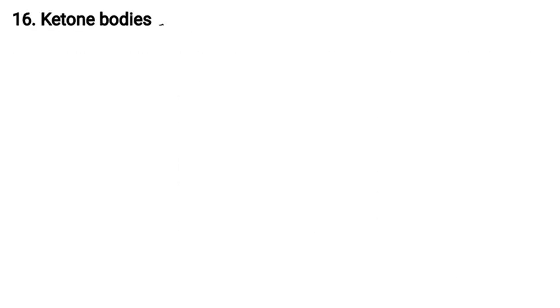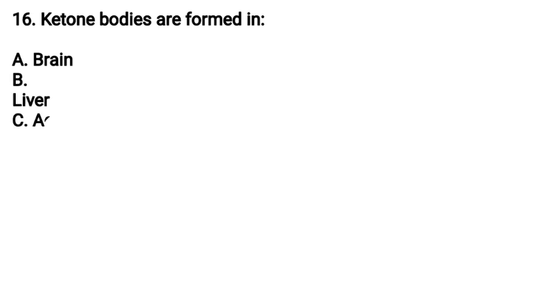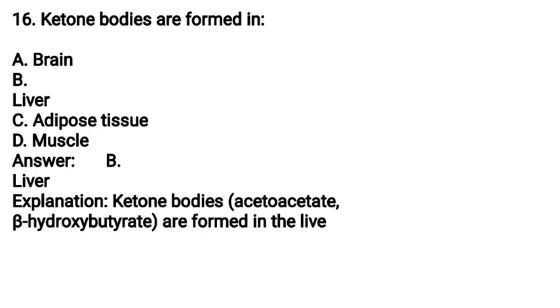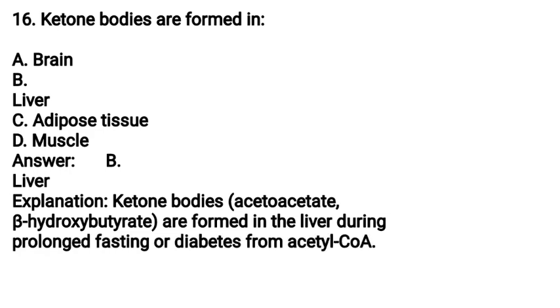(16) Ketone bodies are formed in A. Brain, B. Liver, C. Adipose tissue, D. Muscle. Answer: B. Liver. Explanation: ketone bodies, acetoacetate, beta-hydroxybutyrate, are formed in the liver during prolonged fasting or diabetes from acetyl-CoA.